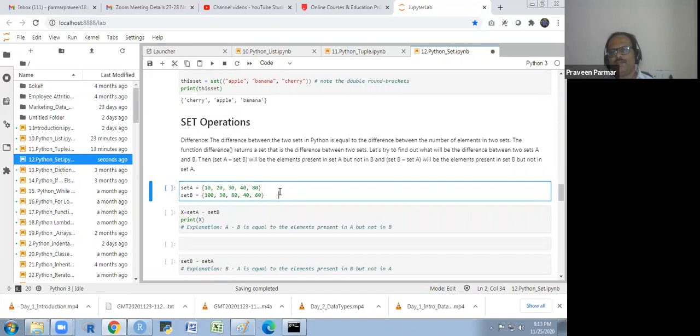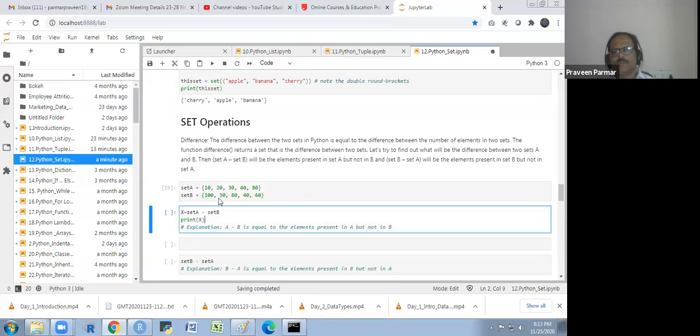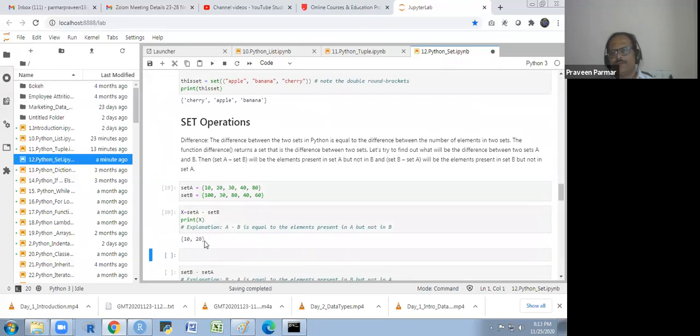So I'm creating a set A and set B. Few elements are similar. 40 is here, 40 is here, 80 is here, 80 is here, 30 is here, 30 is here. Few elements are intersecting. So what I am doing, set A minus set B. So what I get, you see 10 and 20. So I will show you this, how we are getting this.